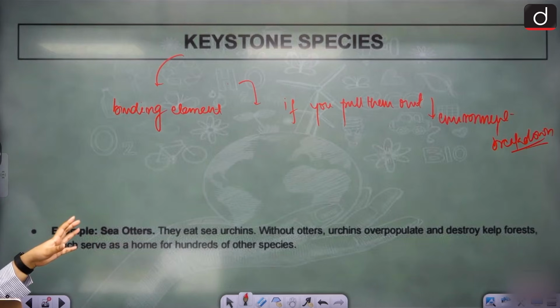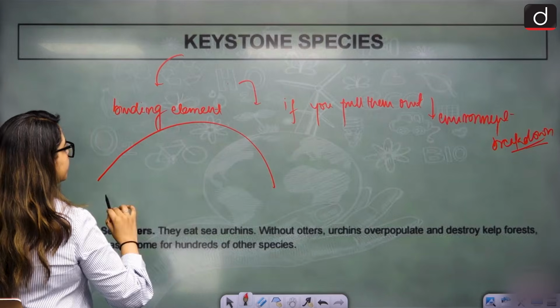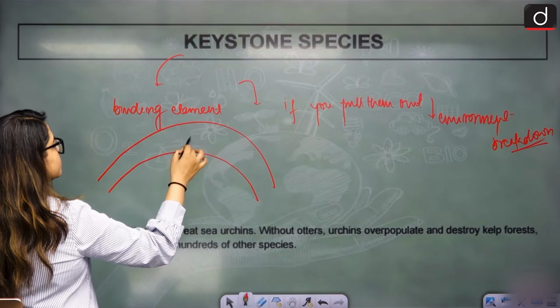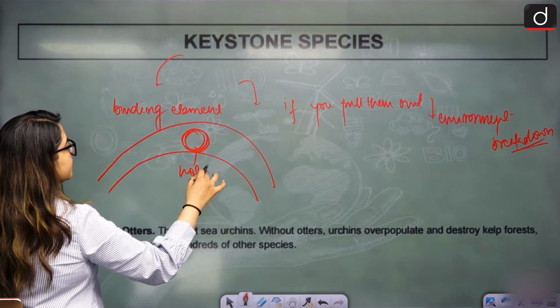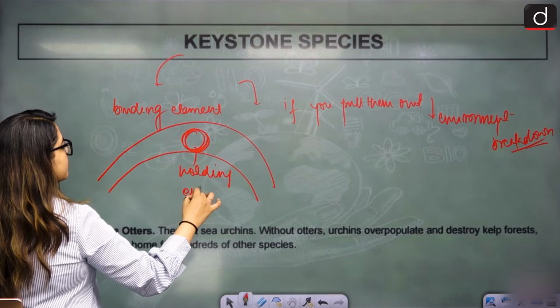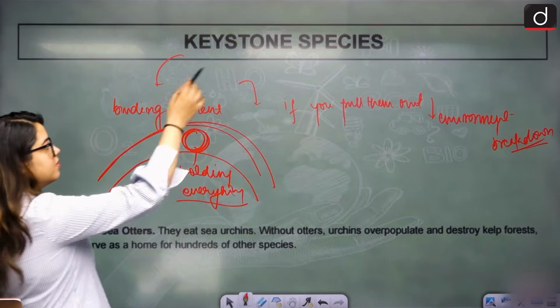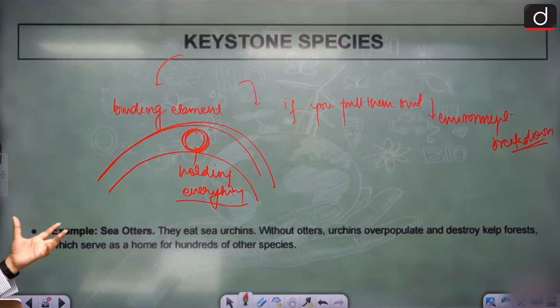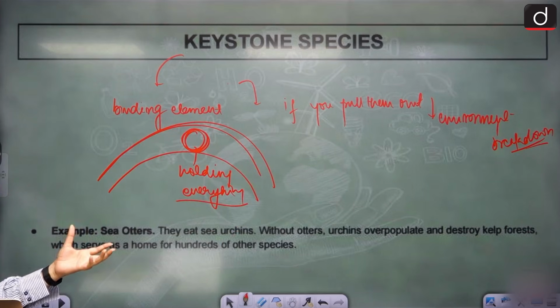So why are they called that? You see, there's an arch. When you form an arch, there is this one stone that is holding everything together. That is why they're called keystone species. The one species that is holding everything together. Okay. What are the examples?